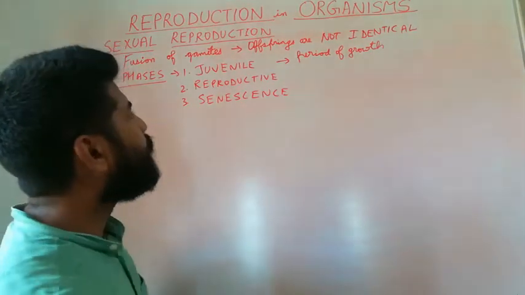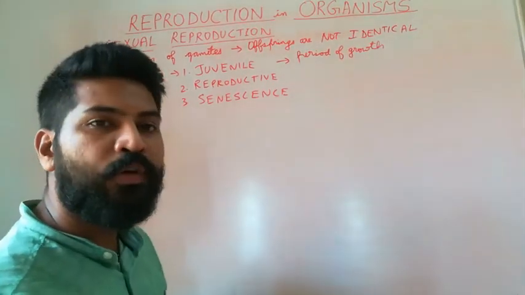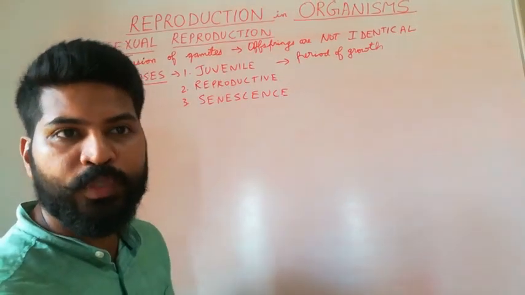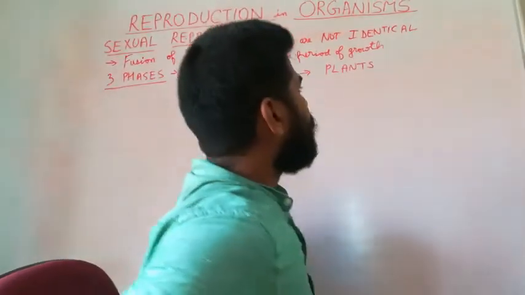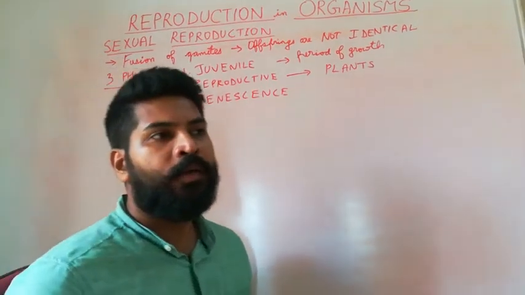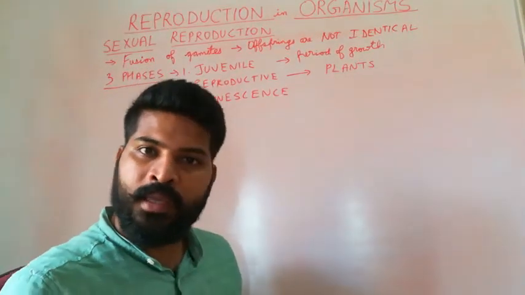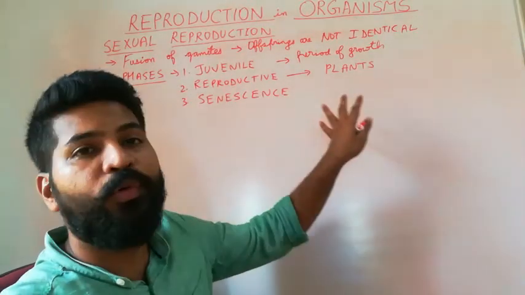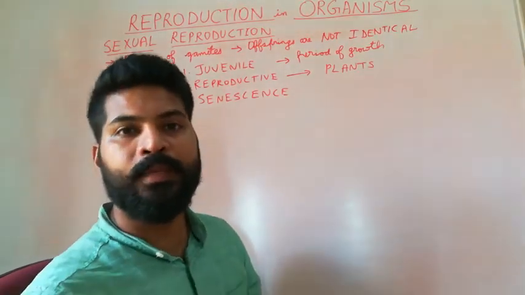Now, the reproductive phase is of variable durations in different groups of organisms. So, in plants, when can you say that it is in the reproductive phase? Very simple.